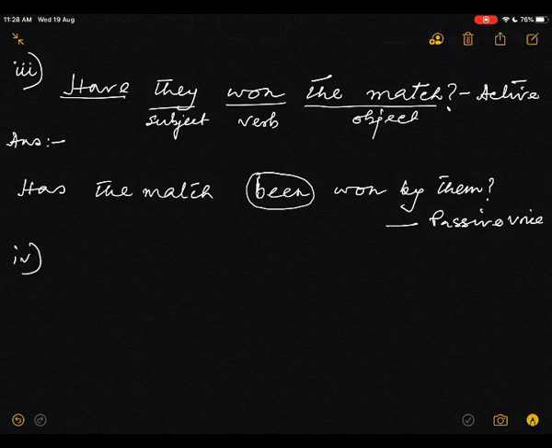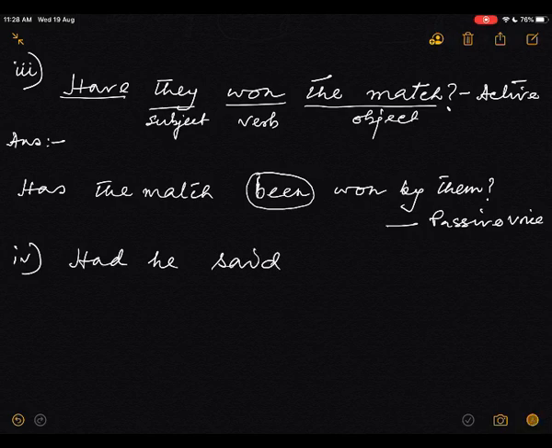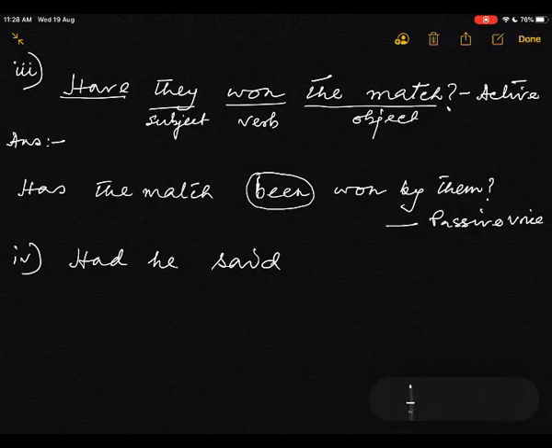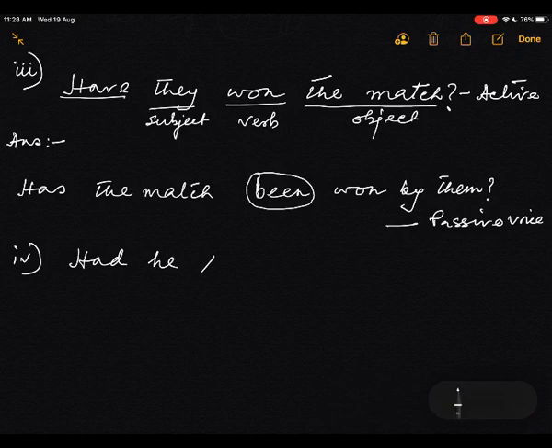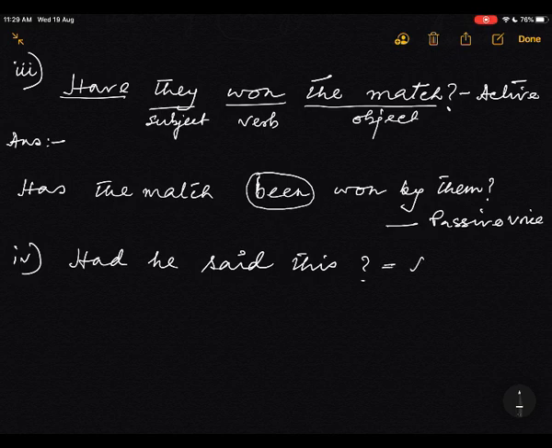The next sentence is the fourth sentence. The fourth sentence is, had he said this? This is the active voice. Here, this is the object.